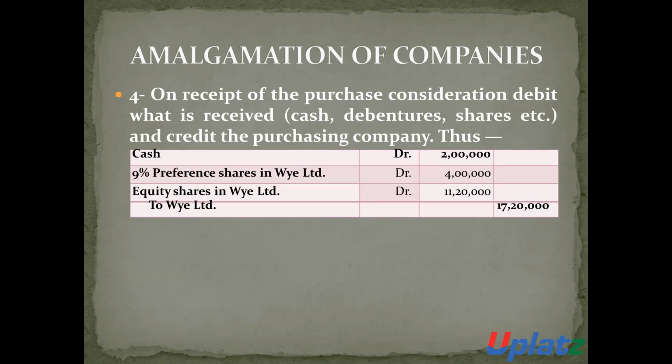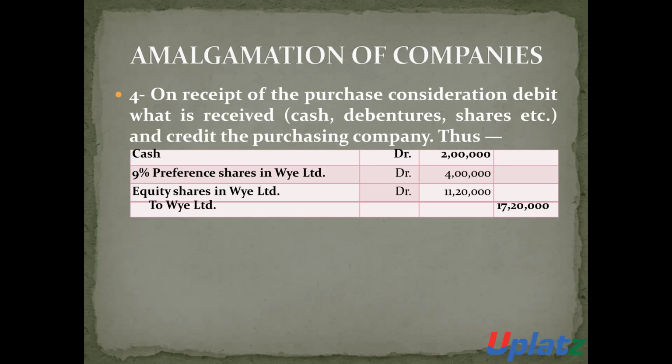Now on the receipt of purchase consideration, it will be transferred to equity shareholders and the preference shareholders. When we receive the amount of purchase consideration, then such amount will be transferred to equity shareholders account and the preference shareholders account. We have received the amount of purchase consideration.